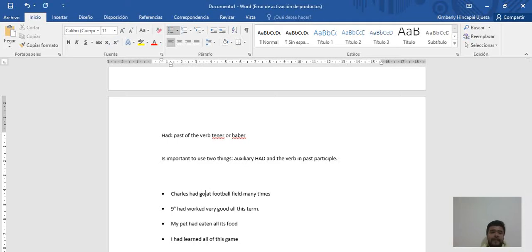If I change, for example, a verb in present, Carlos había ir. You see, if I use the verb go in present, it's not possible. For example, if we're going to use it in past, Charles had went. Carlos había fue. You see, therefore, we cannot use verbs in simple past. The correct way is to use gone. Why gone? Because this is the past participle. In both times,